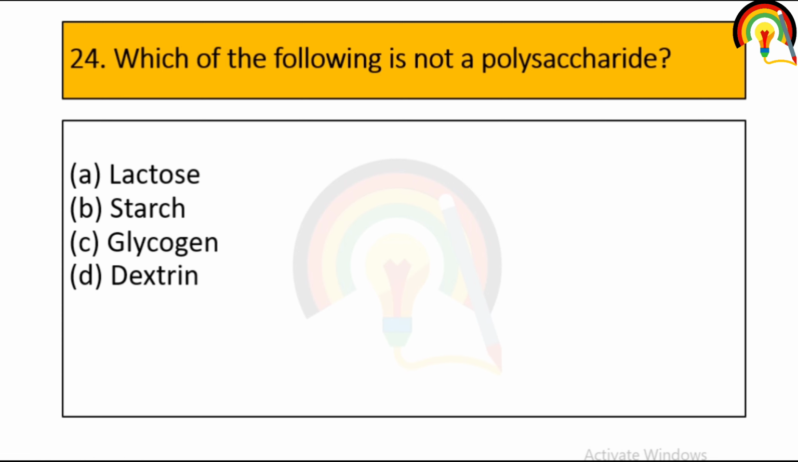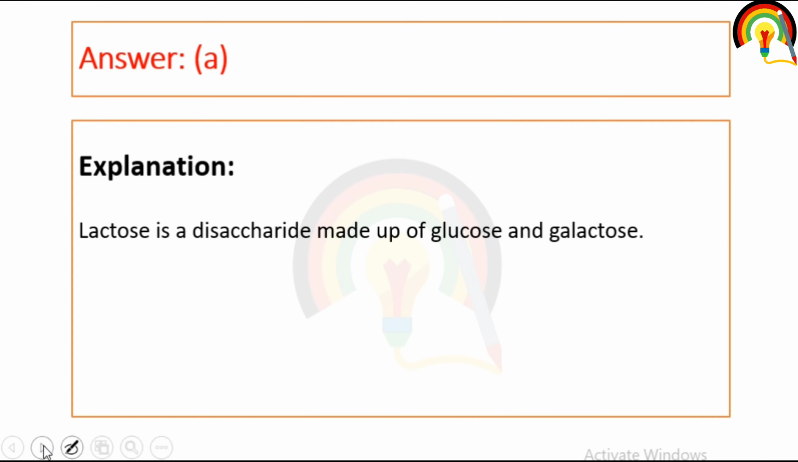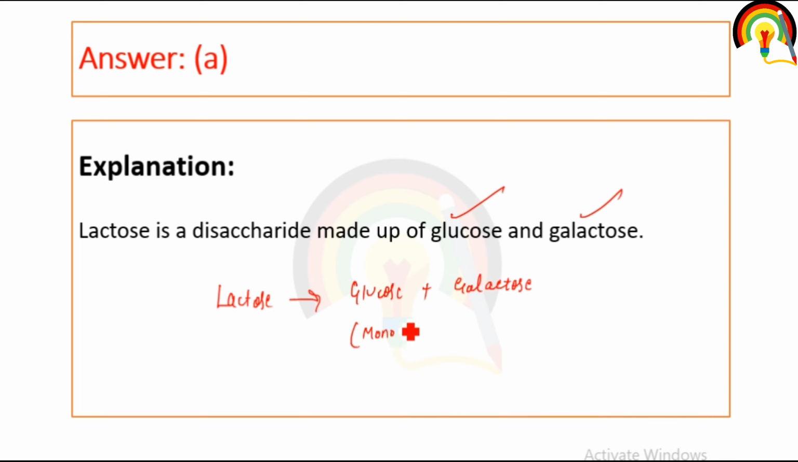Which of the following is not a polysaccharide? So lactose is not a polysaccharide. It is a disaccharide that is made up of glucose and galactose. So lactose is mainly made up of glucose and galactose. And glucose and galactose both are monosaccharides. This is a monosaccharide and this is also a monosaccharide. And when two monosaccharides combine together, that is called a disaccharide. So lactose is a disaccharide.